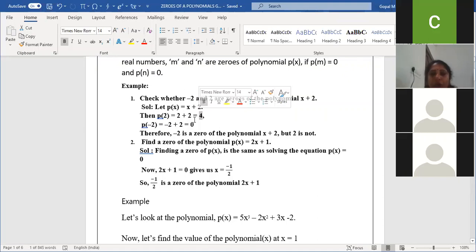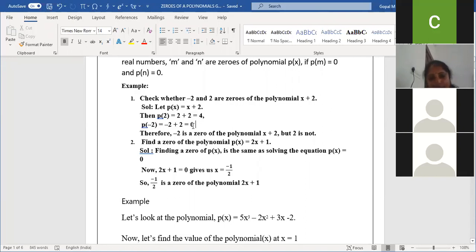See, check the second one. I'm applying minus 2 for the next one. So in the X place, I'm just putting minus 2. Am I clear? So in the X place I put minus 2, and this plus 2: minus 2 plus 2 becomes 0. Am I clear, children? Now the P of minus 2 becomes 0. Is this minus 2 a 0 of the polynomial?